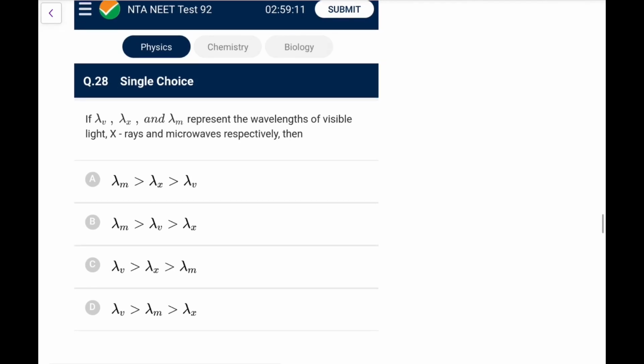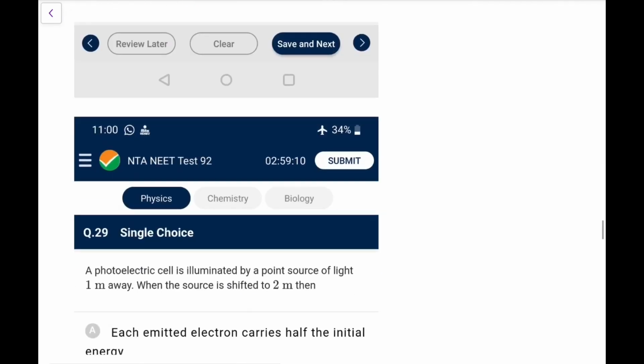If lambda v, lambda x, lambda m represent the wavelength of visible light, X-rays and microwaves. X-rays have the highest frequency here, so they will have the least wavelength. So least will be lambda x. And microwave has the greatest wavelength, lowest frequency, so microwave would be highest. So this is option B I'll go for. So just remember that EM spectrum.